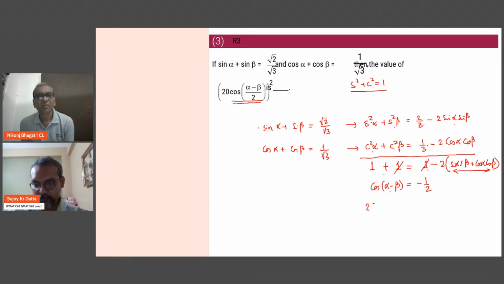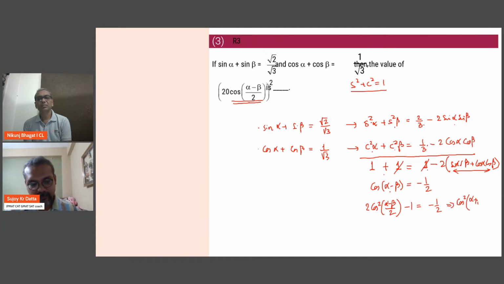So this is 2 cos squared alpha minus beta by 2 minus 1 is minus half, which ends up getting you cos squared alpha minus,